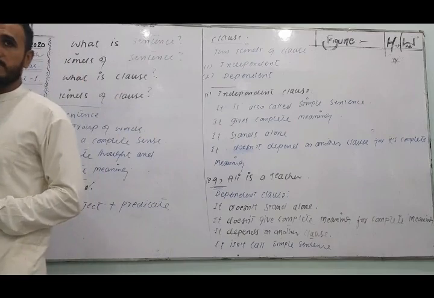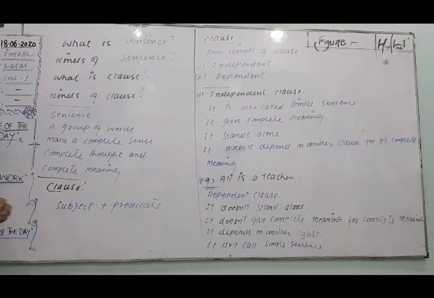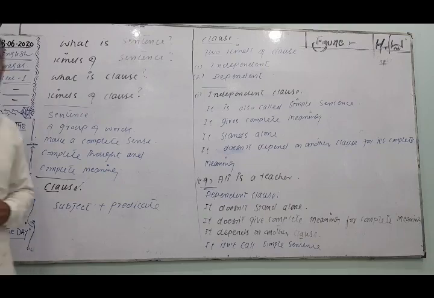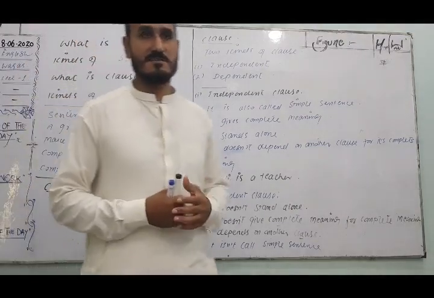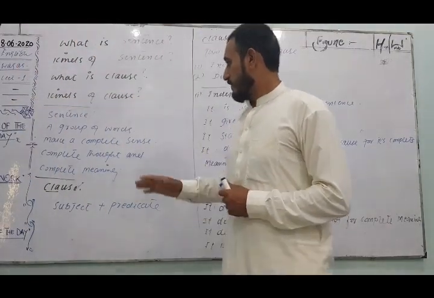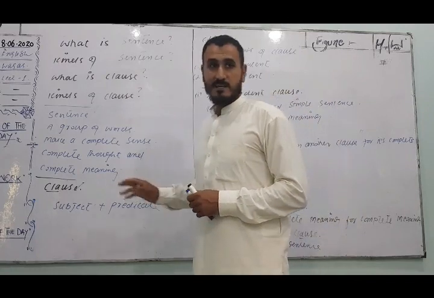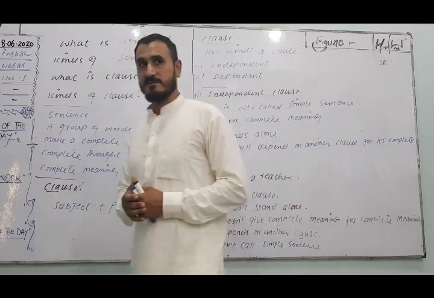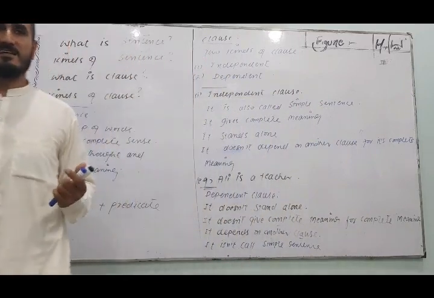A group of words that makes a complete sense, complete thoughts and complete meaning is called a sentence. For example, Ali is a teacher, Ahmad is a doctor, Ali is an engineer.